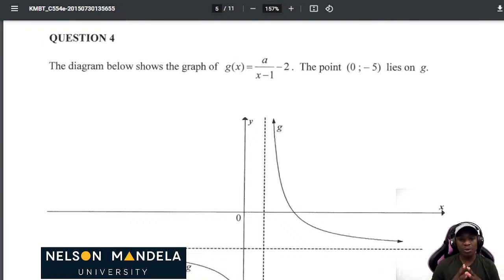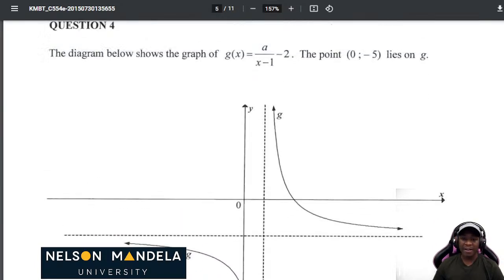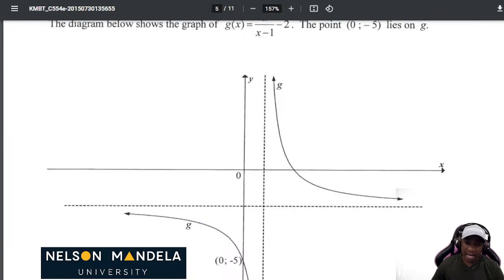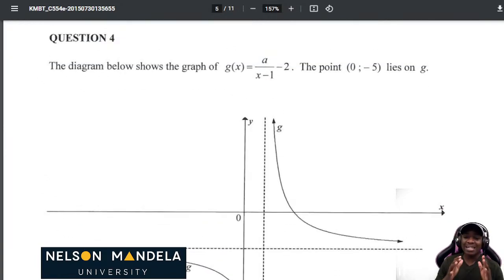Now on the diagram which we are given, the diagram below shows the graph of g of x equals a over x minus 1, minus 2. The point (0; -5) is situated on the graph. It's located on the graph of g. Now, what do we know and what do we understand by the equation which we are given? The moment we see that equation, our mind must run that this is a hyperbola. So since this is a hyperbola, we must know that we have the horizontal and the vertical asymptote, which we must be able to determine, from the get-go.